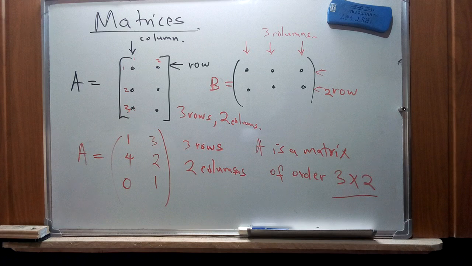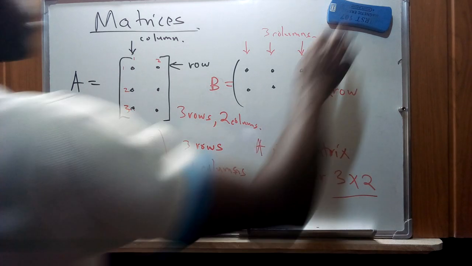Suppose these numbers are of different kinds, they can vary, they can be arbitrary numbers. Therefore, we're going to have a general representation of matrices. Now that we have said there's a way in which we can represent these matrices in terms of rows and columns, we're going to have a general representation for that.